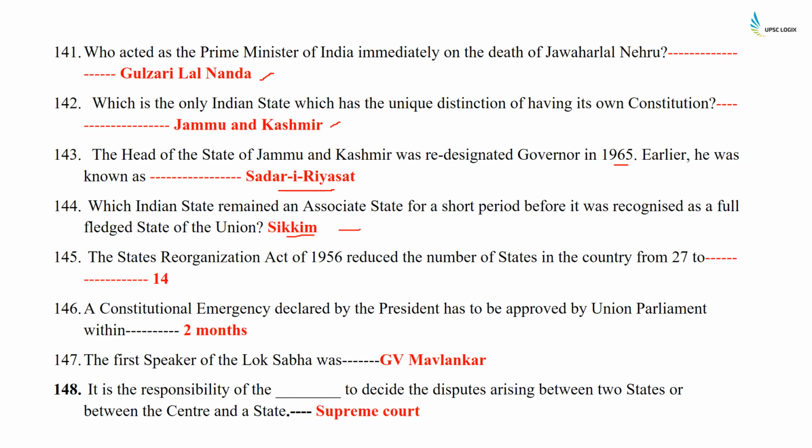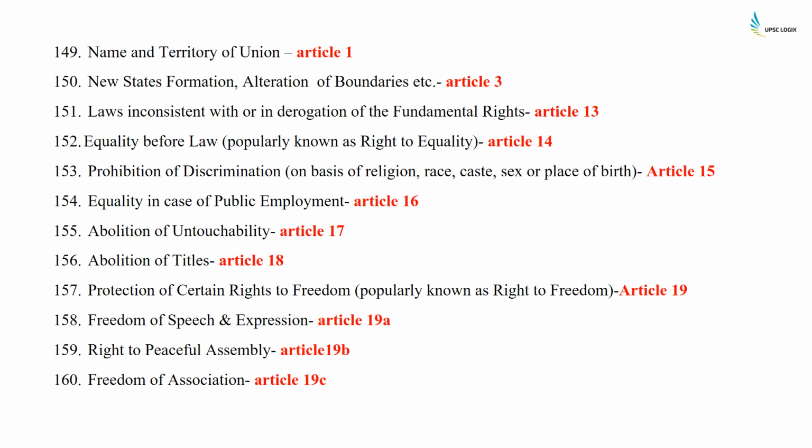The States Reorganisation Act of 1956 reduced the number of states in the country from 27 to 14. A constitutional emergency declared by the President has to be approved by the Union Parliament within 2 months. The first Speaker of the Lok Sabha was G.V. Mavalankar. It is the responsibility of the Supreme Court to decide the disputes arising between two states or between the Center and the state. So guys, now let's have a look at all the important articles.